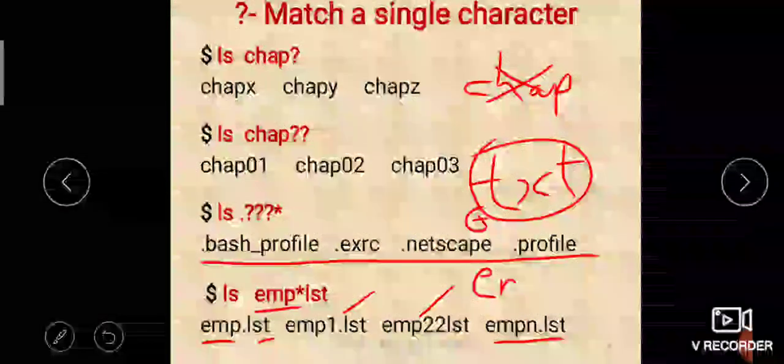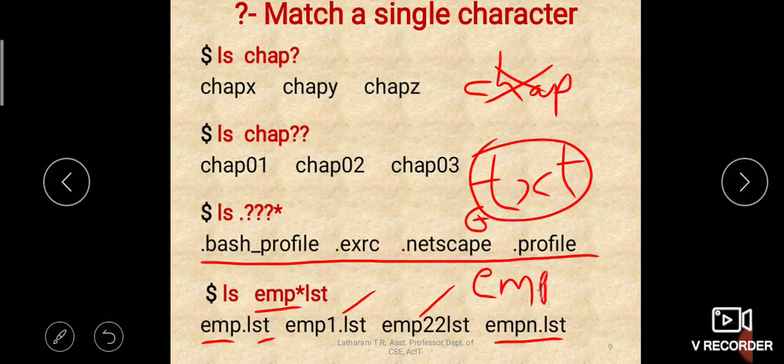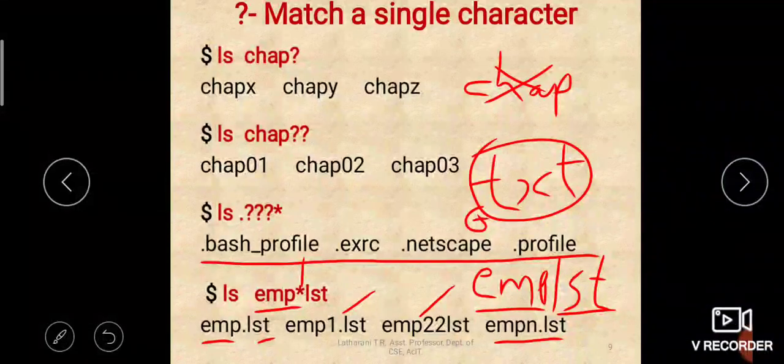But what about the file with the name emplst? Will it match? Yes, it will match because it should start with emp, end with lst. In between anything may be there, may not be there. That is the speciality of the star, right? Anything may be there, may not be there. It should start with emp, end with lst.